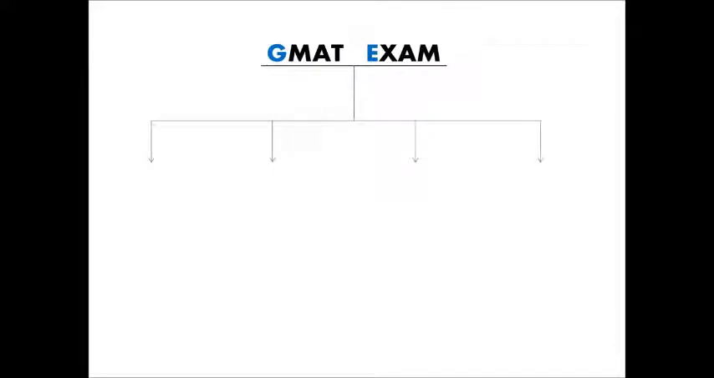The GMAT exam consists of 4 sections, namely AWA, that is Analytical Writing Assessment, IR, that is Integrated Reasoning, the Quant section, and the 4th one is the Verbal section. We will talk about the sections in detail in another video, but right now let's concentrate on the pattern change.